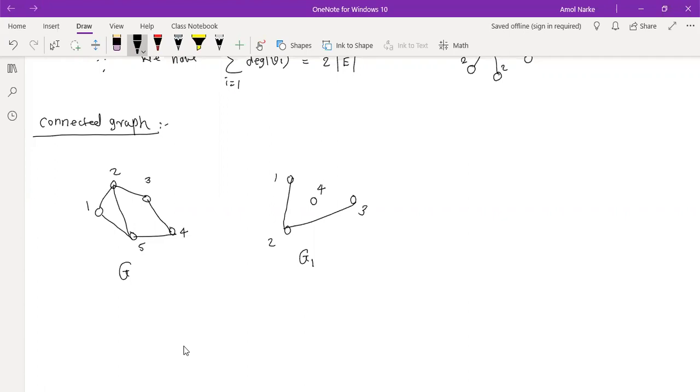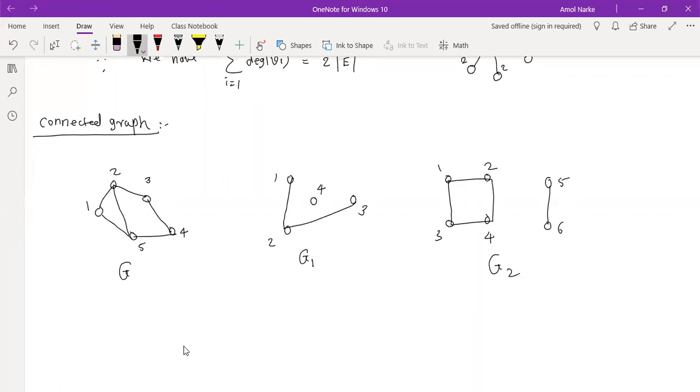Okay. I will take one more example. Suppose I have that graph, and that whole is one graph only. So this is my graph G2, which is disconnected. Why? Because if we rename the vertices 1, 2, 3, 4, here 5, 6, we don't have any path from 1 to 6, 2 to 6, 3 to 6, and 4 to 6. Similarly for 5. So if we cannot find a path between two vertices, then that graph is disconnected.